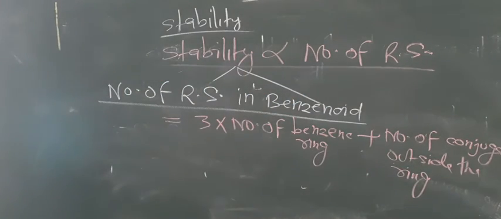So by this formula you can calculate the number of resonating structures in the case of benzenoid compounds.